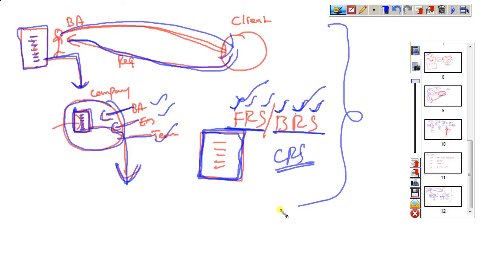Why will the modification be done? Because the client is giving the expectation, whatever they require, but as per market standards, they're not thinking about anything. So, as per market standards, we need to modify that. Okay, for example, I'll tell you. Example: the client is giving the requirement here.